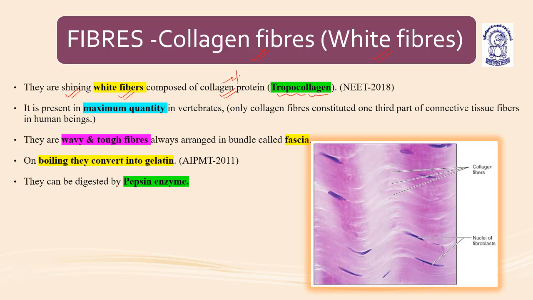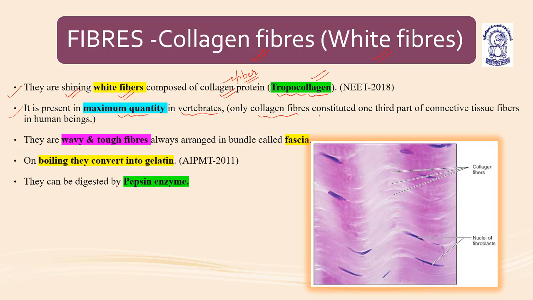The name of the fiber is collagen, and the protein present in these fibers is tropocollagen. It is present in the maximum quantity in vertebrates. In vertebrates, the most abundant protein is tropocollagen, or we can say collagen fibers are present in the maximum amount.